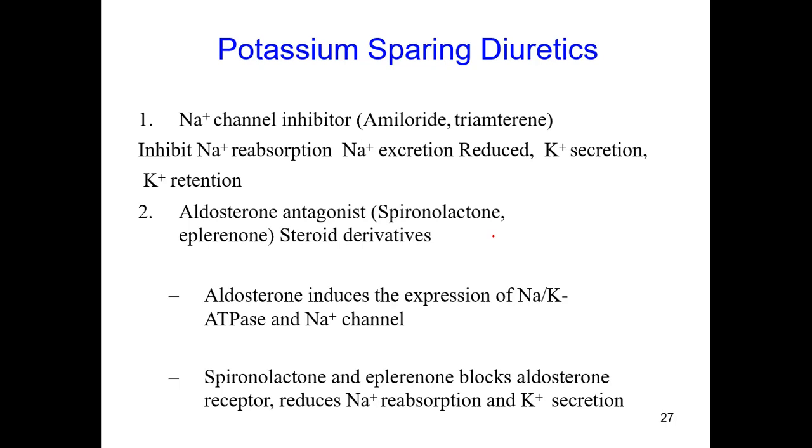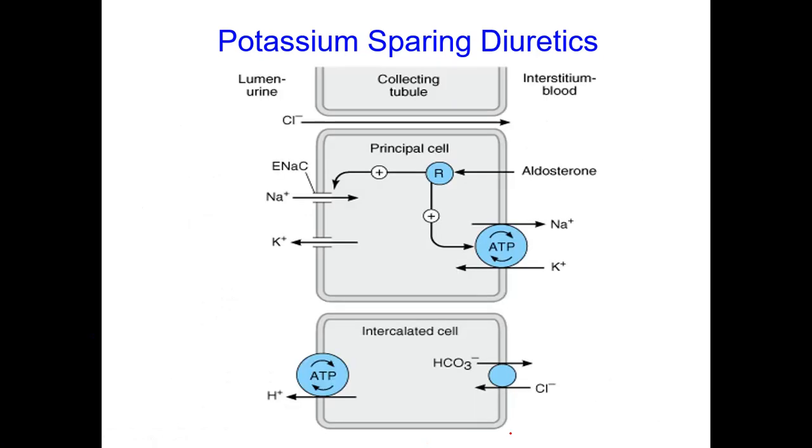The aldosterone-induced expression of the sodium potassium ATPase pump and the sodium channel can be inhibited, so that only sodium excretion takes place. They block the aldosterone receptor and reduce sodium reabsorption and potassium secretion. In this way, the level of potassium will be maintained.